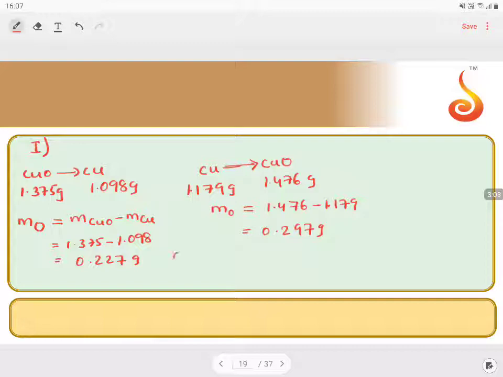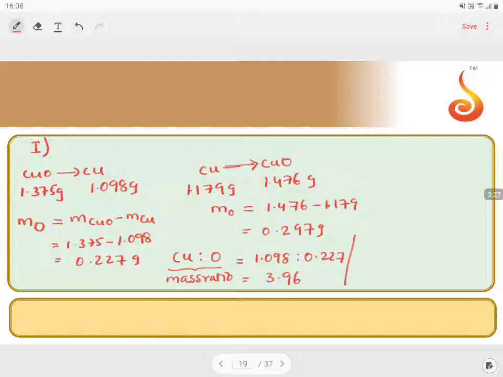So if I take the mass ratio of copper to oxygen in the first case, it will be 1.098 to 0.277, which gives you 3.96.